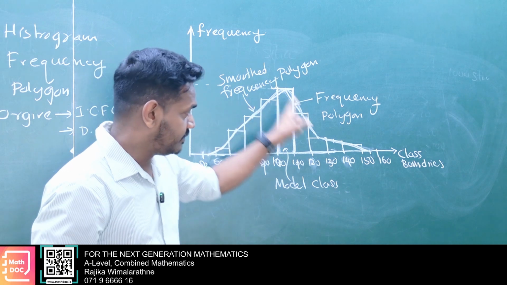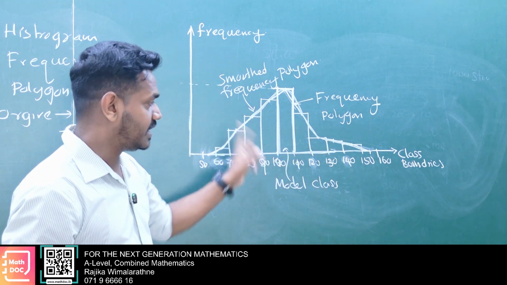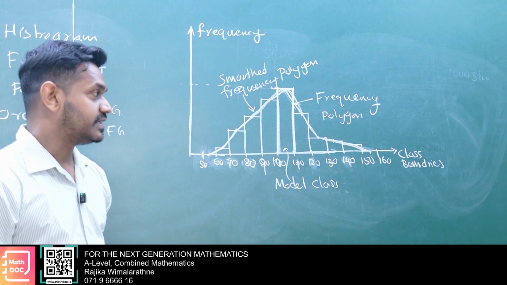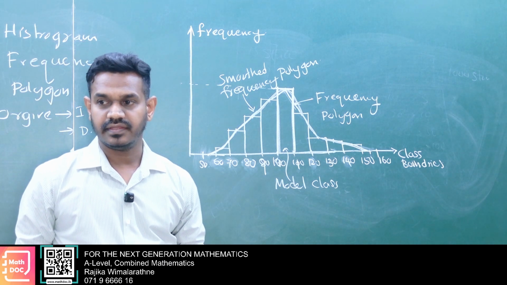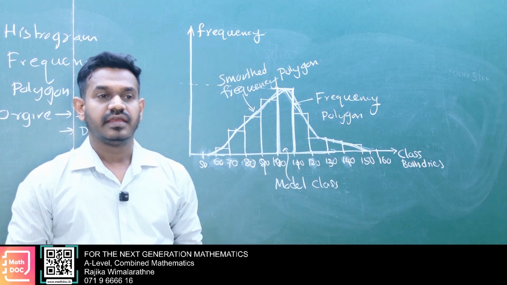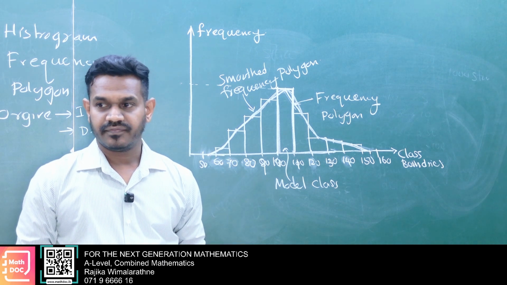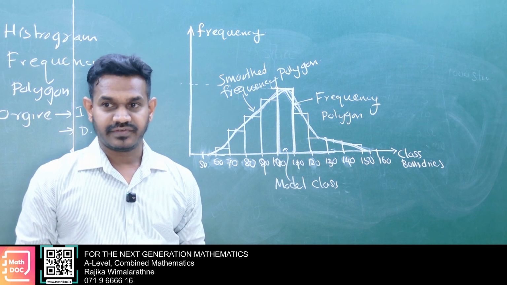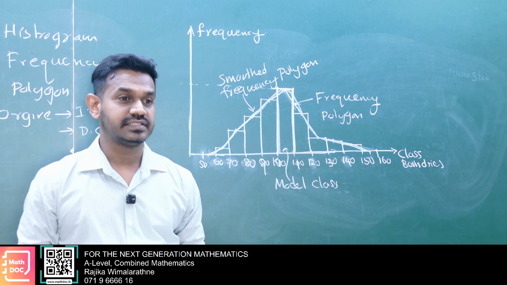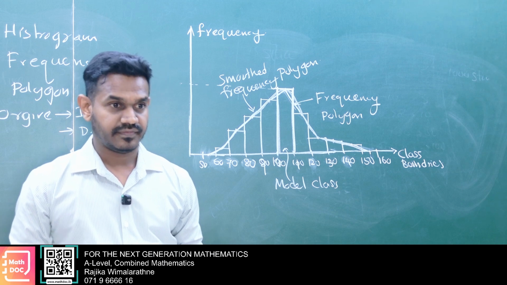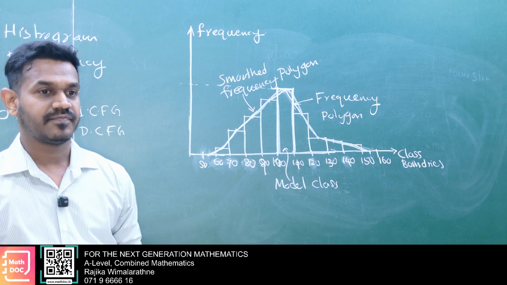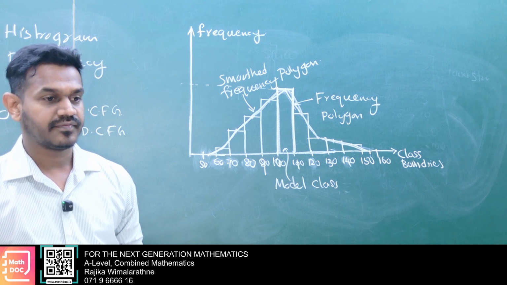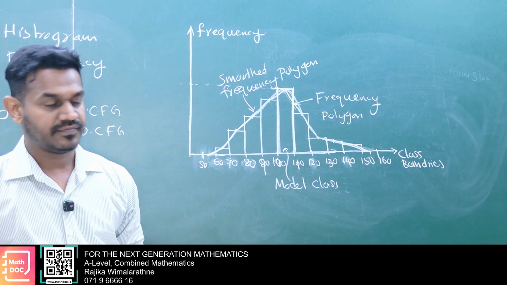And using the frequency polygon, we can consider the shape of the distribution. I write down: by using the frequency polygon, it is possible to analyze the shape of the distribution.